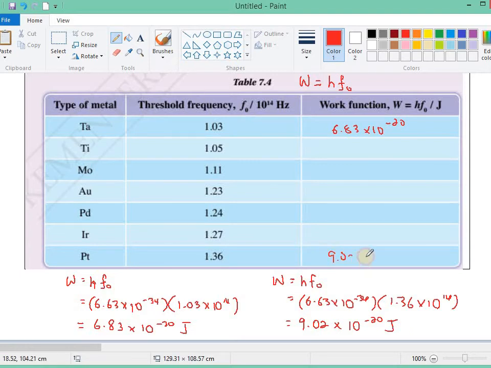So from here we can see that as the threshold frequency increases, the work function will also increase. That means more energy is needed to make the photoelectric effect happen.